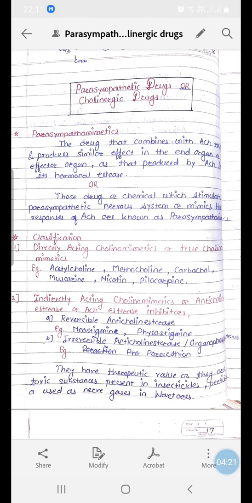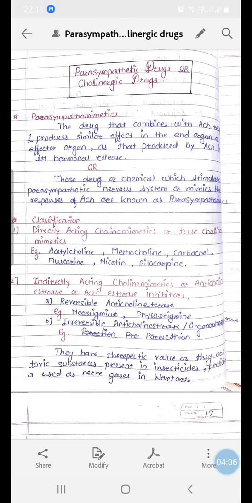Those drugs or chemicals which stimulate parasympathetic nervous system or mimic the responses of acetylcholine are called parasympathomimetics.